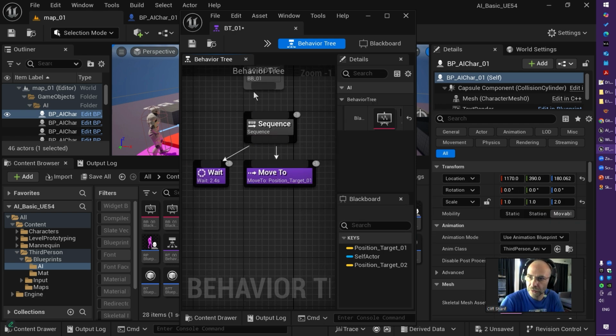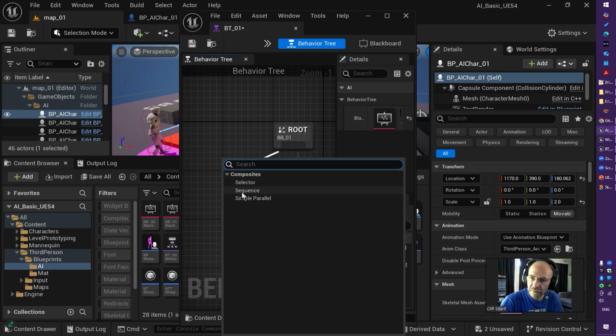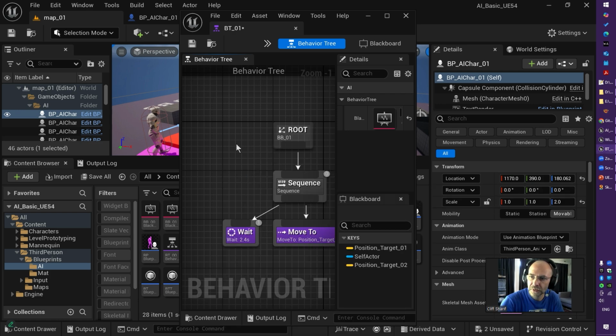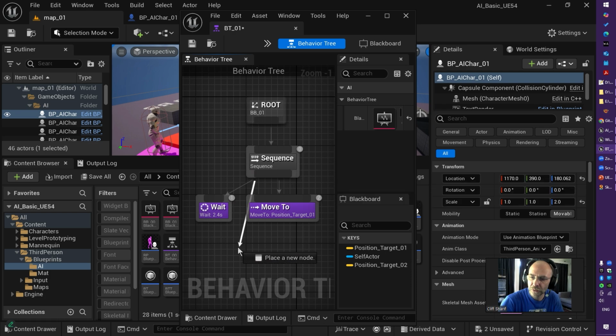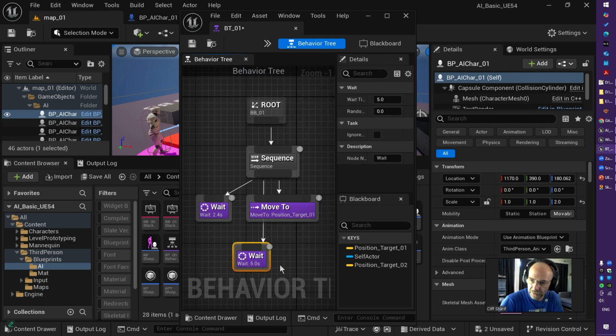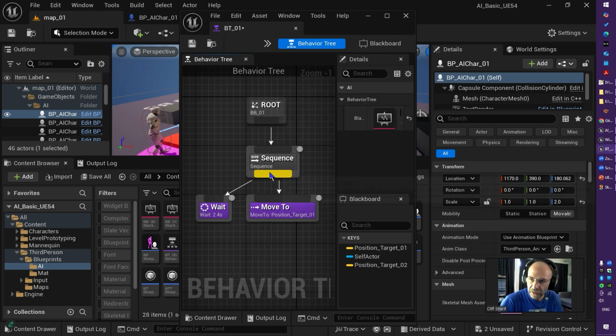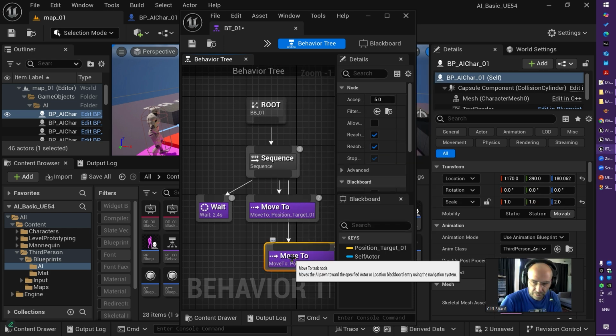From that sequence, you can click and drag, and when you leave the mouse it gives you the selection you want. From that sequence I am using something called a wait AI task, like this. And after that I'm using something called a move to AI task, like this.